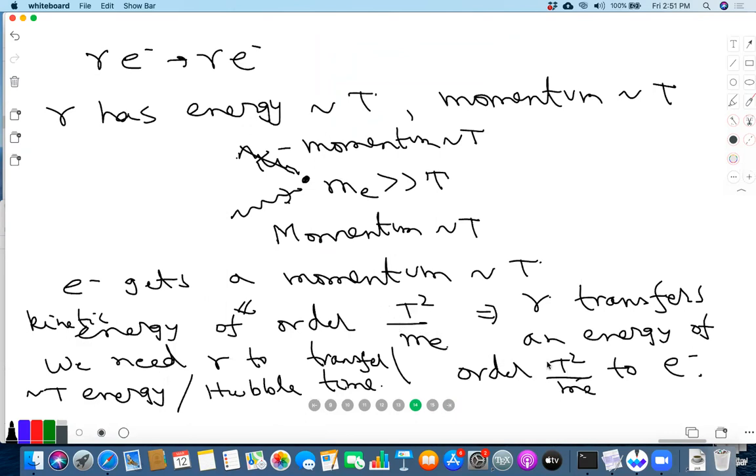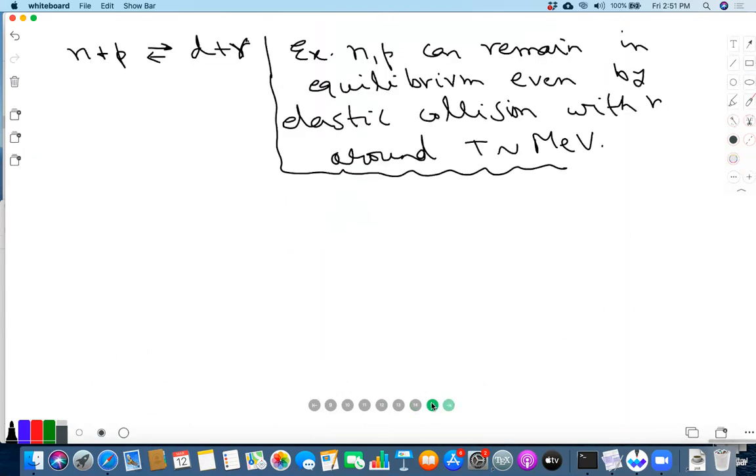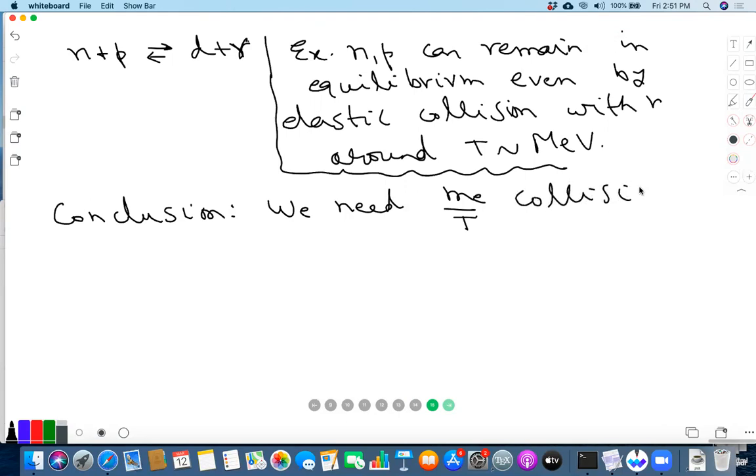We need m_e over T collisions per Hubble time, because you have to make this into T. So the conclusion: we need m_e over T collisions per Hubble time.